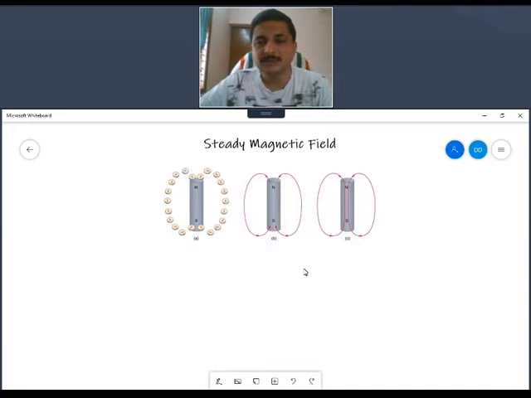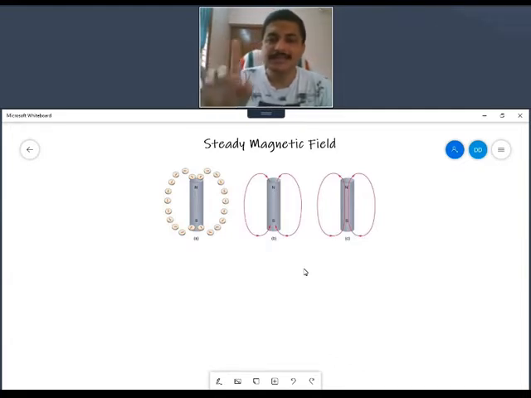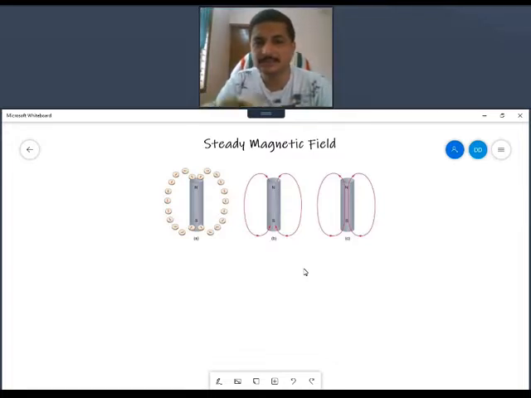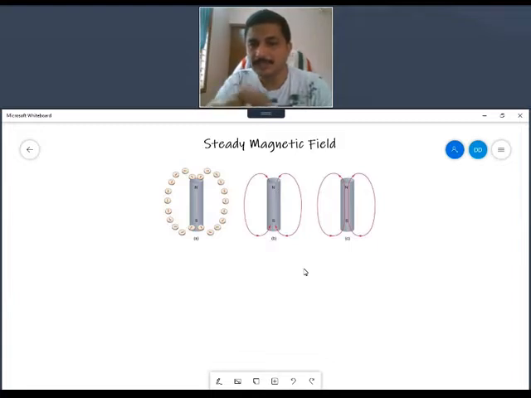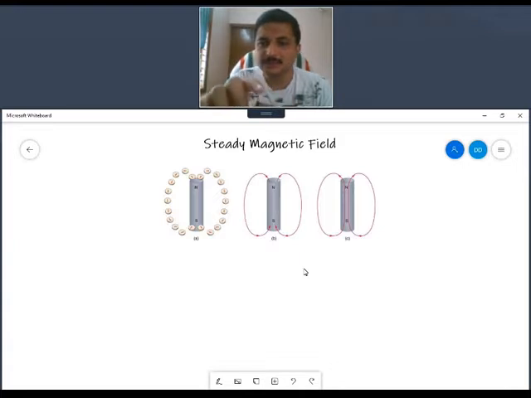You are using small needle compasses, and these compasses align like that. Can you see each dot, each small circle is a mini compass, and when you keep them near this bar magnet, they align like this, from north pole to south pole.